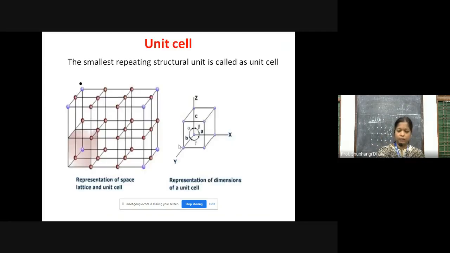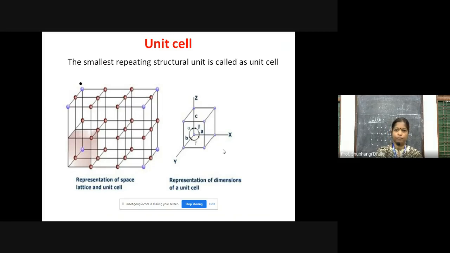Now, in the diagram here I have shown that the constituent particles are at the corners. Here also you can see all these are constituent particles, maybe atom, ion or molecule. If you take the example of a cube, the constituent particles are at the corners, but in some cubic unit cells, along with corners, some constituent particles are present at other points.